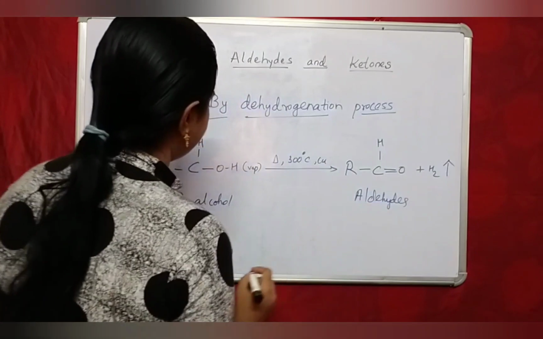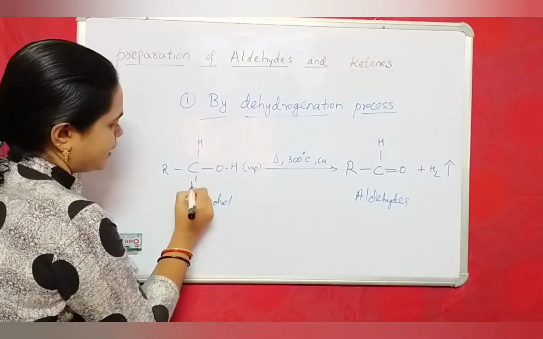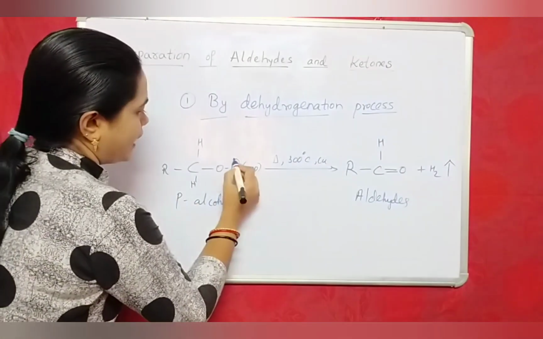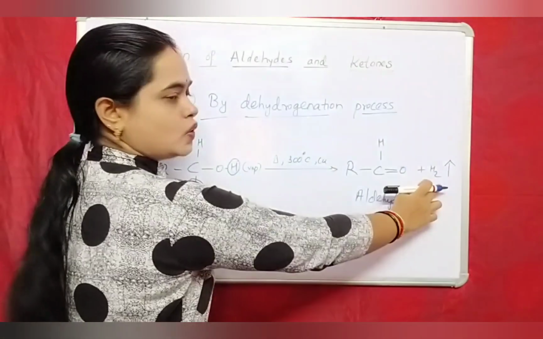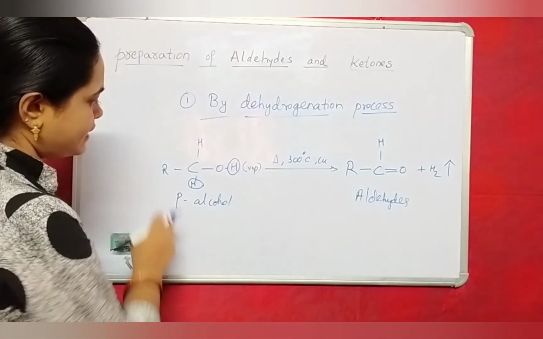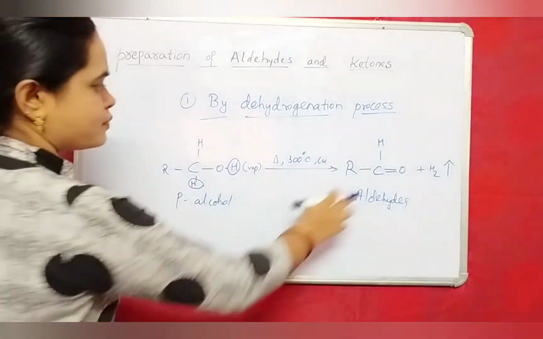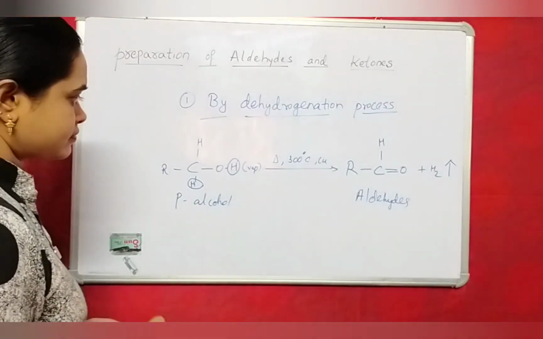See what happens here. The hydrogen and this hydrogen are removed as H2 gas, hydrogen gas, and the remaining RCOH is the aldehyde. We get the corresponding aldehydes from primary alcohols.